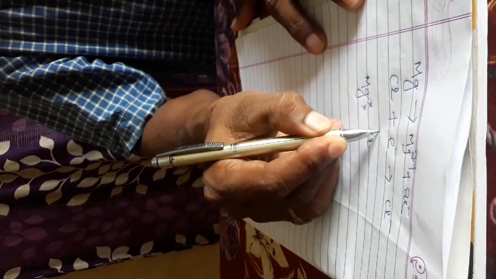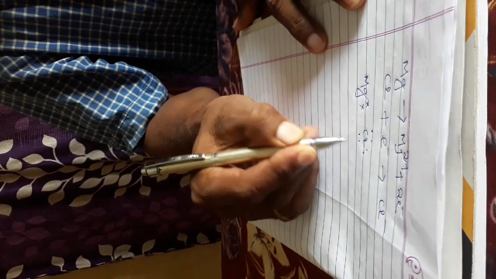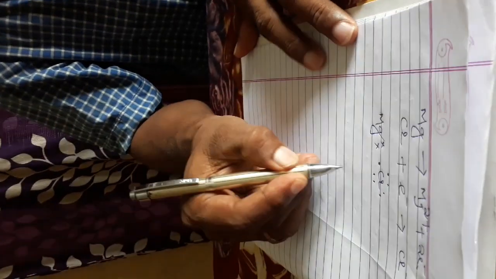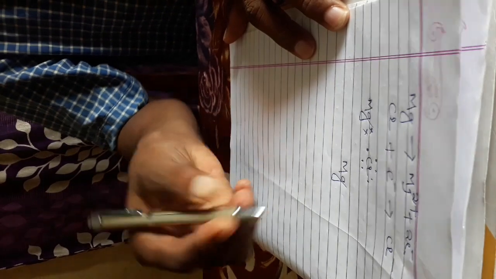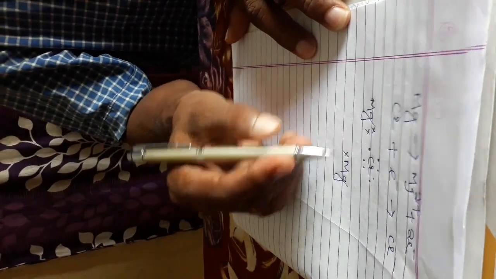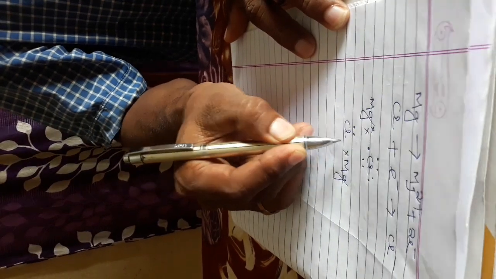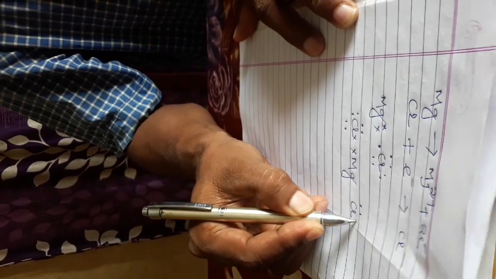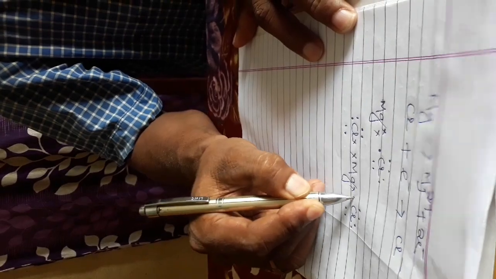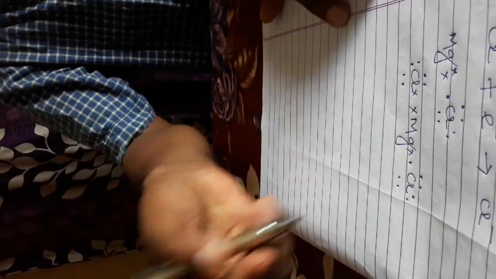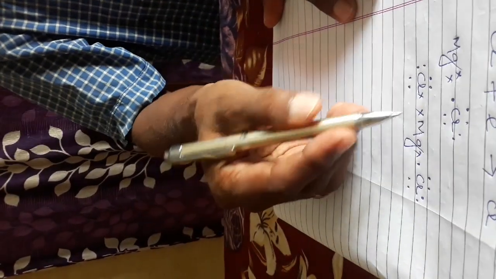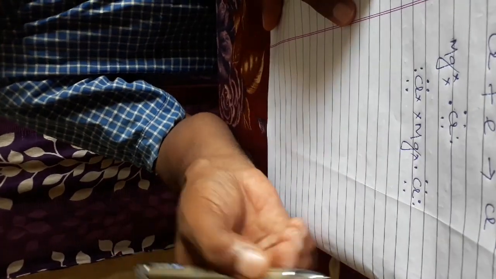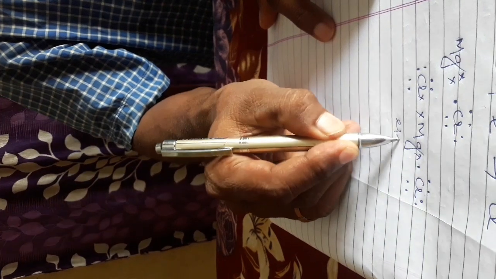If we represent the chlorine electrons as dots and magnesium electrons as crosses, then magnesium donates one electron to one chlorine atom and another electron to another chlorine atom, forming magnesium chloride.